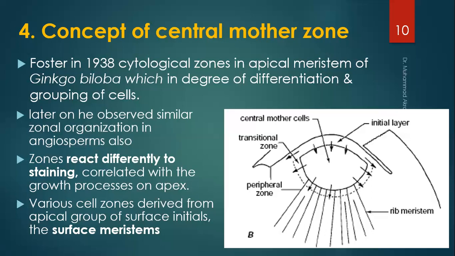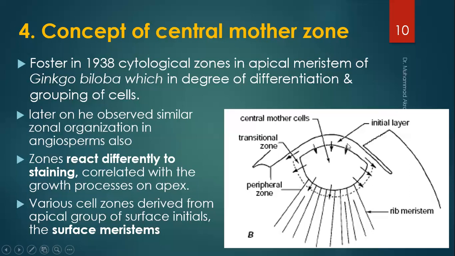The diagram shows that the uppermost layer is known as the initial layer. The lower region is known as the central mother cells. The whole region in this zone, all the cells, are generally known as the central mother cells, which are responsible for the cell division activity from the whole surface, in the right direction, down direction, left direction.